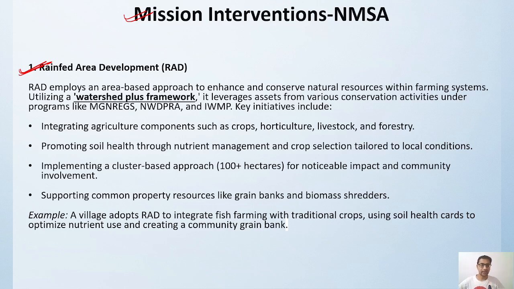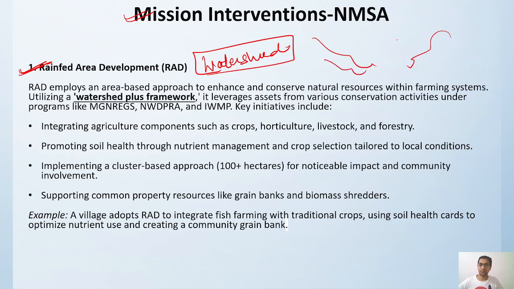Like if there is rain happening anywhere, how we can utilize it. Watershed is an area from all the places from where the water is getting collected, from mountain rivers at a particular location. If we have places where the water is coming from the river, from the pond, from various other sources, that area will be counted as a watershed. So how we can leverage this watershed with the help of various other schemes like Manrega, then the integrated water management plan.